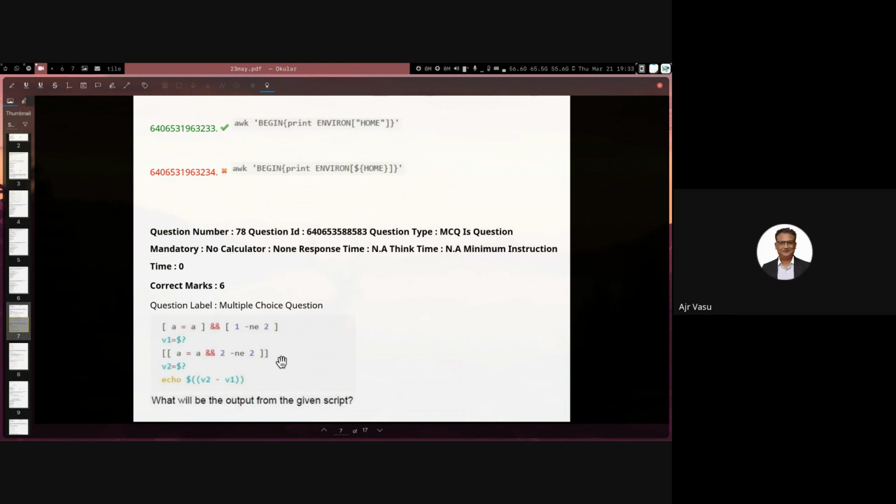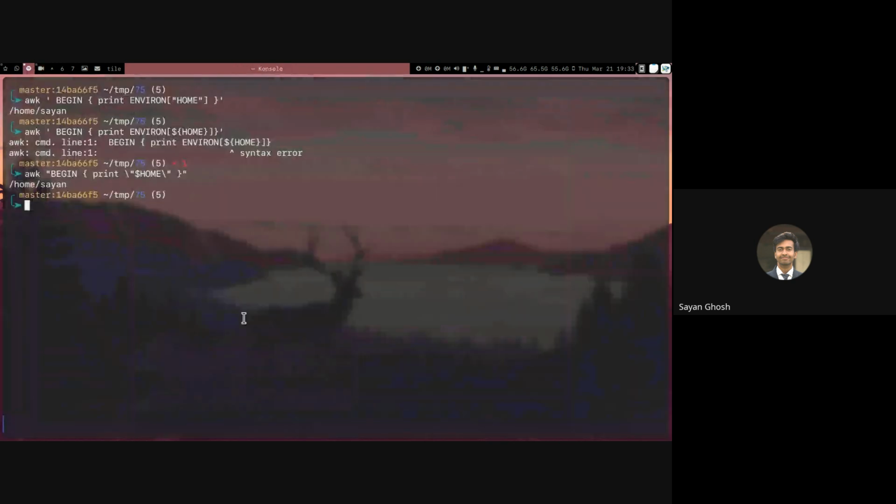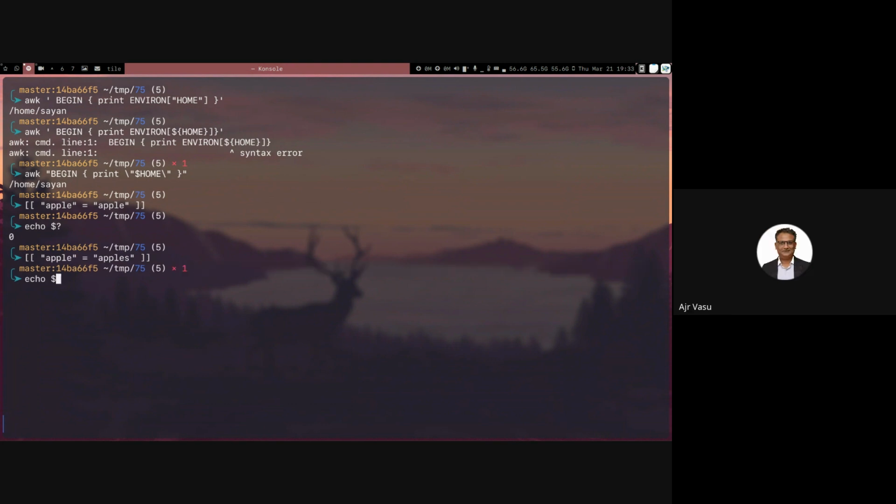My question is, will a single equals also work for a string, or do we need double equals? Yeah, it will also work for a string. For example, if I do apple equals apple, you can see the exit code is 0 if I do echo $?. Whereas if I do apple equals apples, you can see the exit code is 1. Can you also do double equals, apple double equals apple? Will that work?